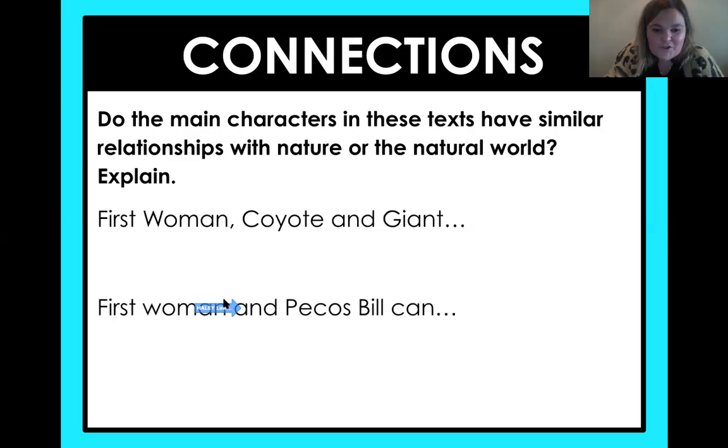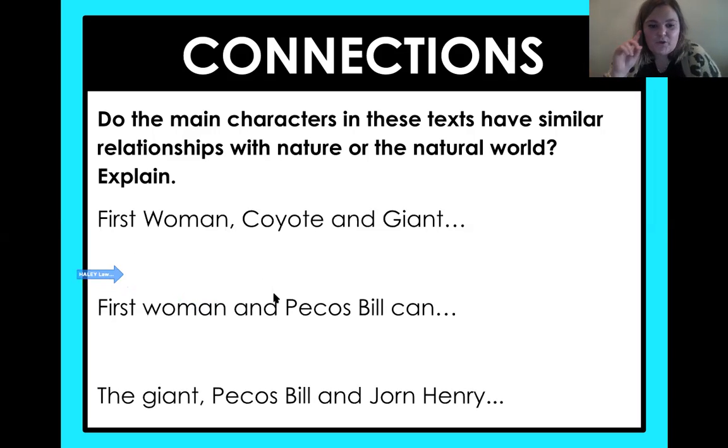So what about First Woman and Pecos Bill? What special relationship do they have with animals? Yeah, you guys figured out they both are able to talk to animals, right? And then this last connection, what is special of the giant, Pecos Bill, and John Henry? I know this is a bit tough. They are all able to control nature, right? And John Henry, I made a typo. I hope you guys saw that and were paying really close attention.